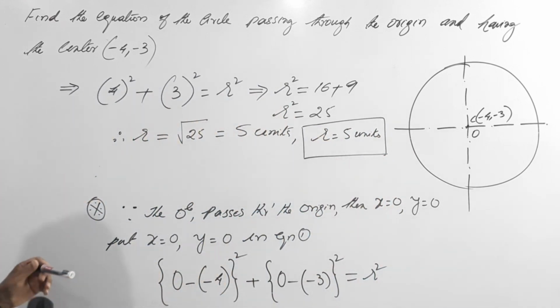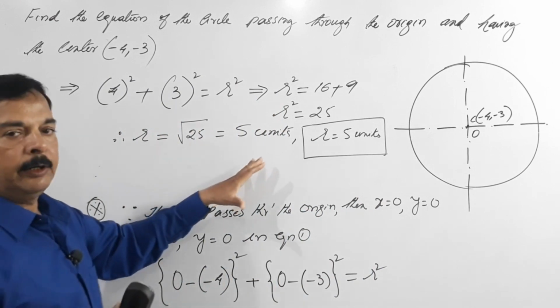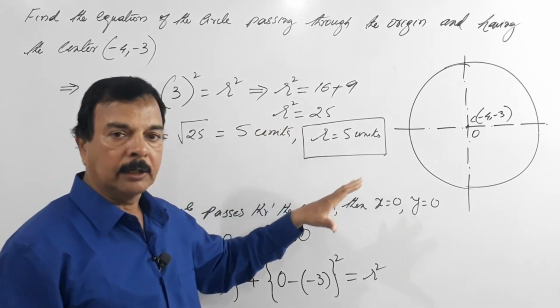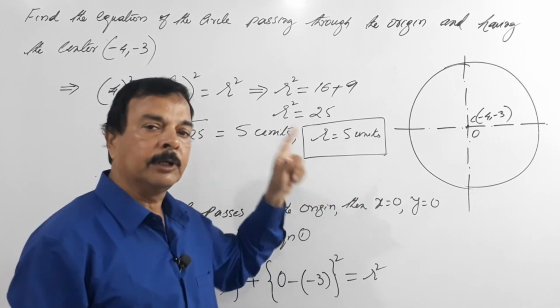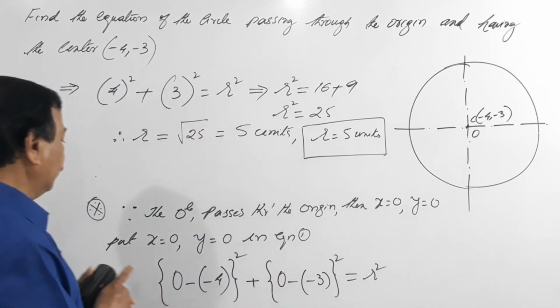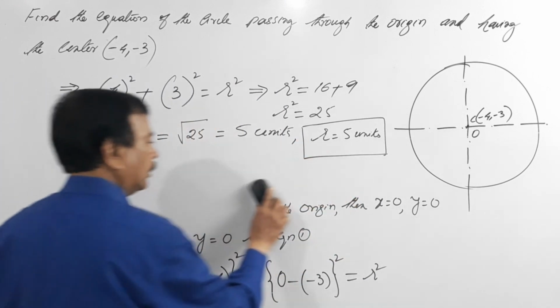Now, once you find the radius r, substitute this value in equation 1. What is our equation 1?